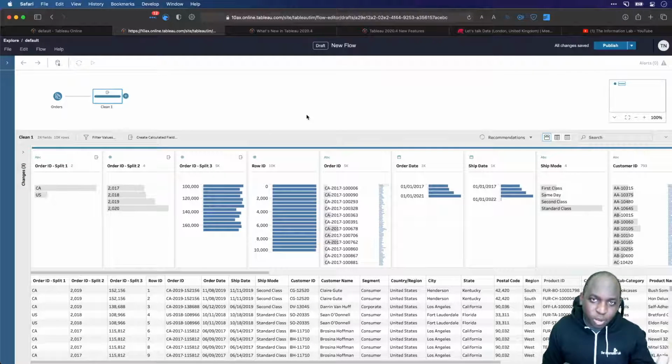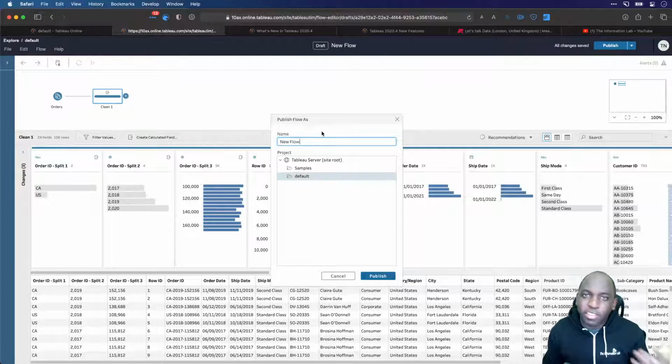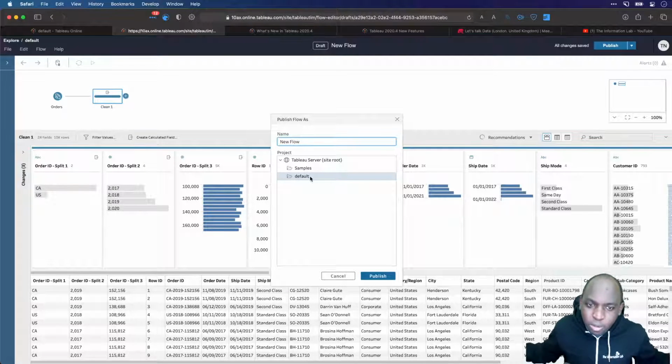Because on desktop, we're used to saving things, but here in Prep in the browser, we actually have to publish things. So let's go ahead and publish this. It will ask you where to publish. It's a bit of weird terminology. I would prefer that to say save, because if I'm working in the browser, publish seems like the wrong word, because publish used to be from when you're going from desktop to server. So in essence, if I'm in the browser, it should just be called save.